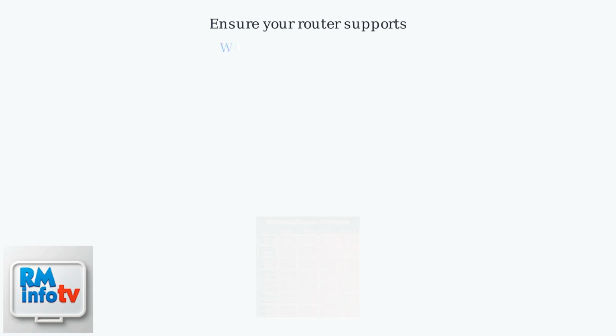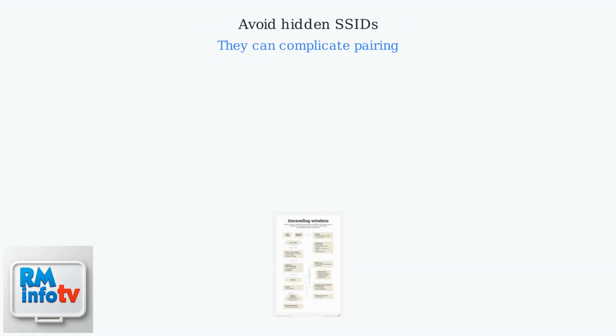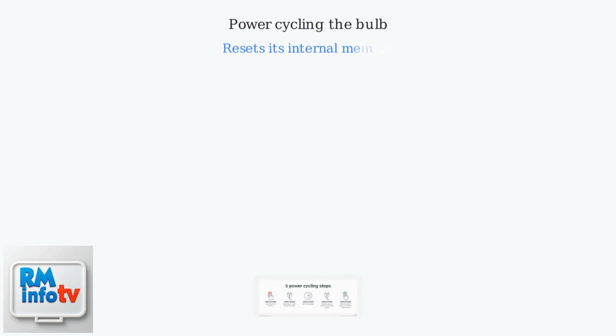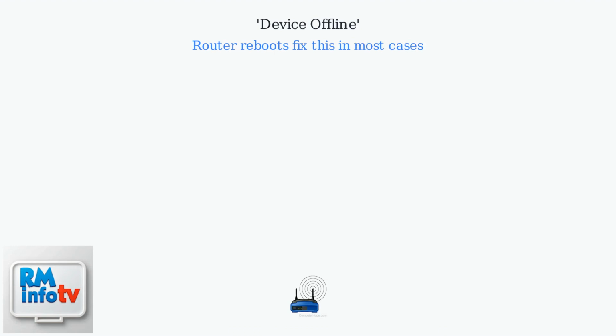Ensure your router supports WEP, WPA2, or WPA3 security protocols. Avoid hidden SSIDs, as they can complicate pairing with the bulb. Power cycling the bulb resets its internal memory. Keep the bulb's firmware updated for bug fixes compatible with modern routers. Unable to connect usually indicates incorrect Wi-Fi credentials. Router reboots fix device offline issues in most cases.